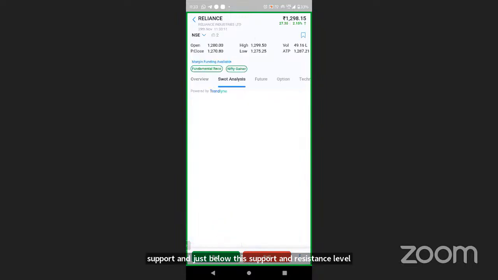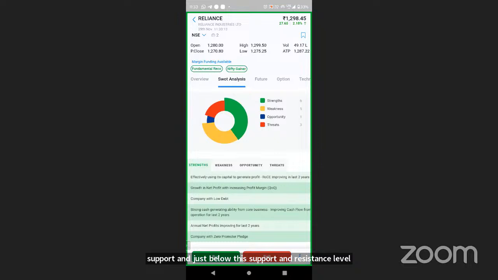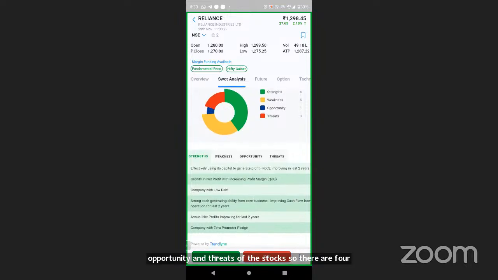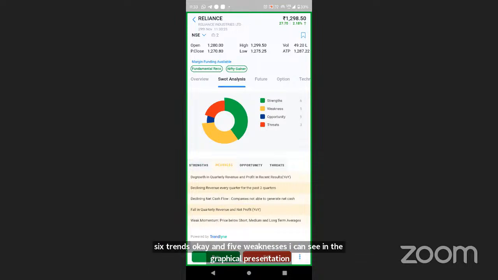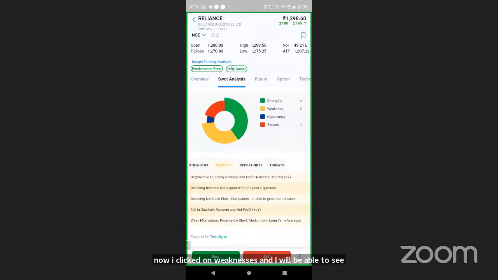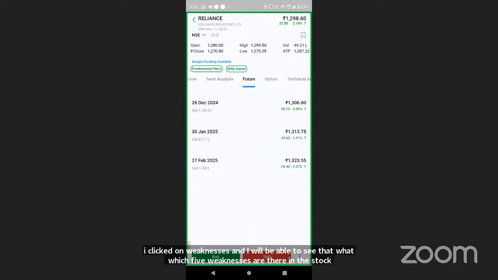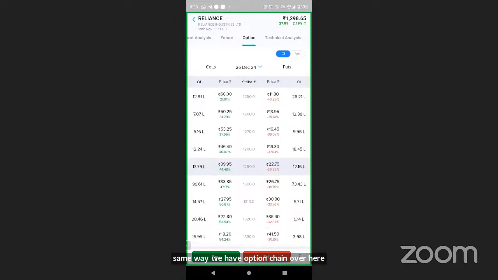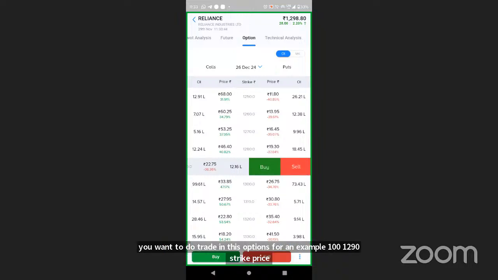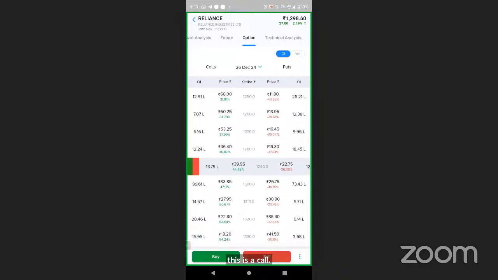Then SWOT analysis. SWOT analysis is basically strengths, weaknesses, opportunities, and threats of the stock. So there are six strengths and five weaknesses I can see in the graphical presentation. Now, I click on weaknesses and I will be able to see which five weaknesses are there in the stock. Then you can see the futures prices. In the same way, we have the option chain over here. If you want to trade in options, for example, the 1290 strike price, this is a call, and on the right side the put rates are there. If you want to trade, you just swipe and trade.